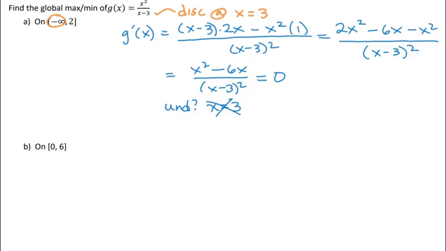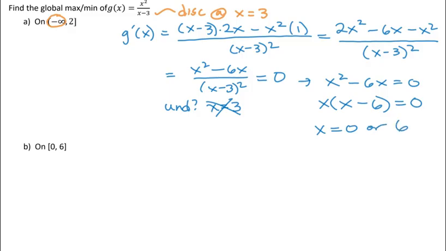We also want to know when the derivative is equal to 0. In solving that algebraically, my first step would be to clear that denominator, or logically you can think through and say the only way to make a fraction 0 is to make the top 0. So I need to know when x squared minus 6x is equal to 0, which means I can factor: x times (x minus 6) equals 0. So x has to equal 0 or 6. The only one of those that's in the interval for this part is x equals 0. So I think I'm ready to start making my list.